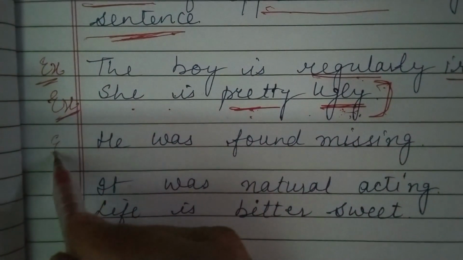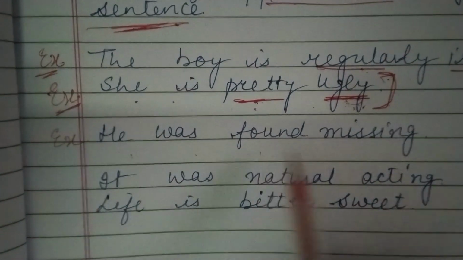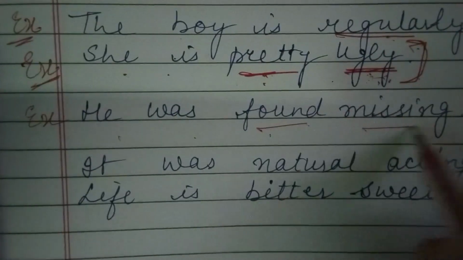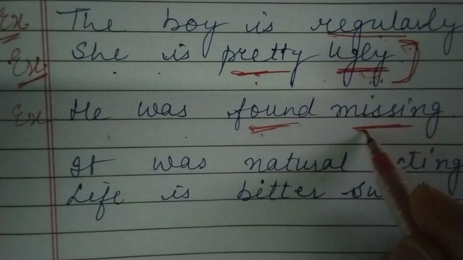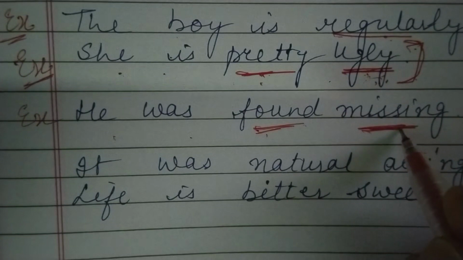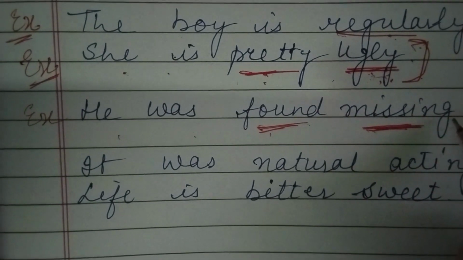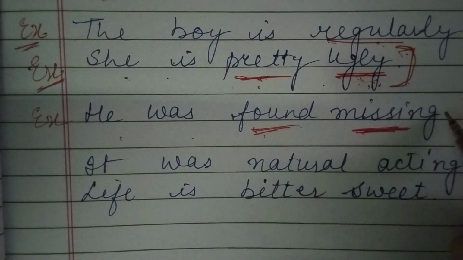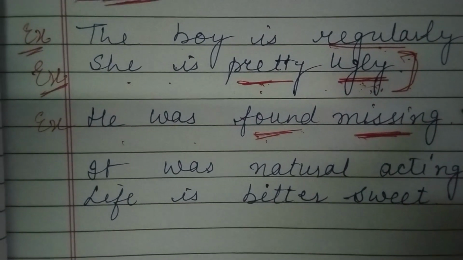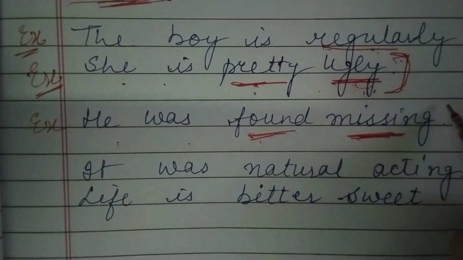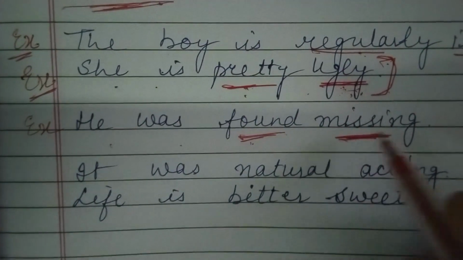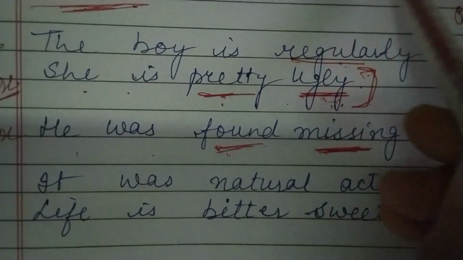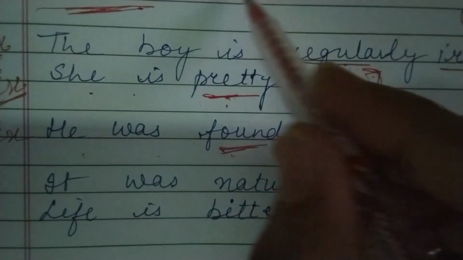Let us take another example. He was found missing. So again we are having two opposite words, found and missing. But what this sentence says is that somebody was seen as missing. So we are using two opposite words. It means this is oxymoron.